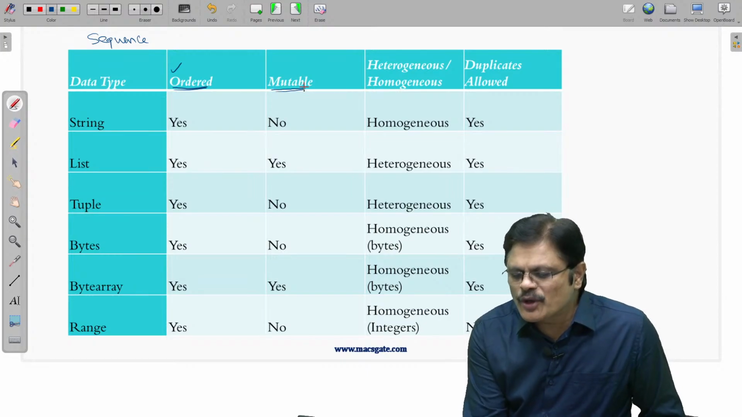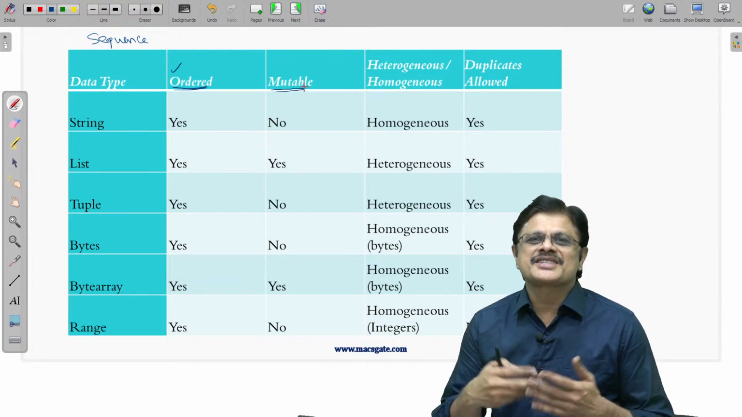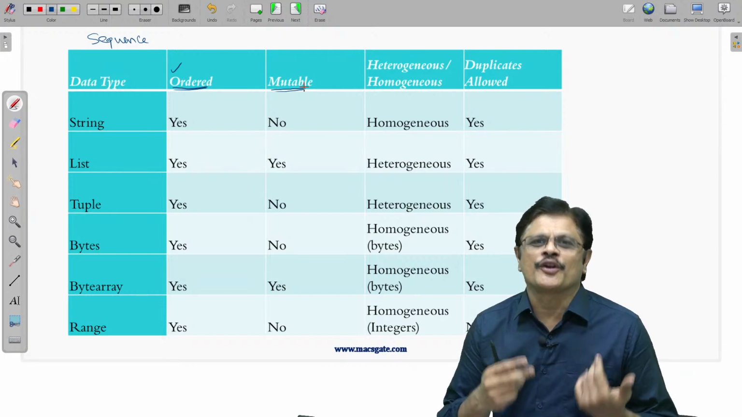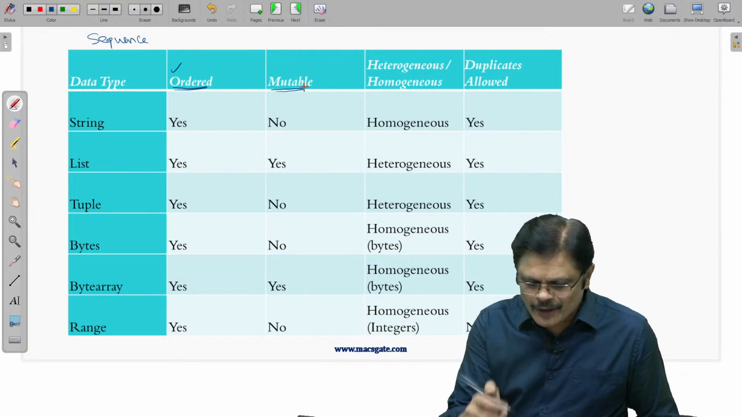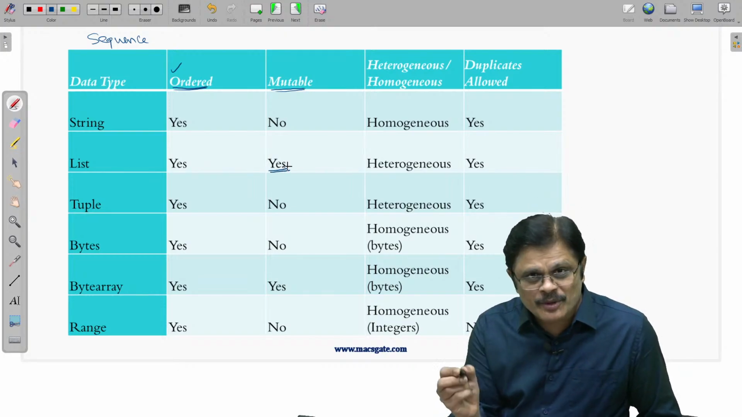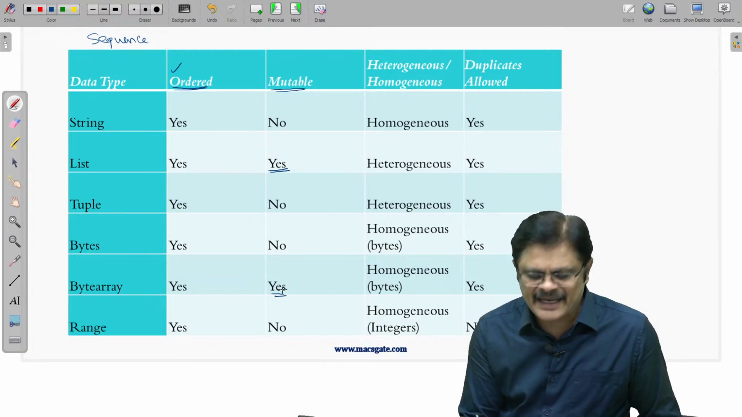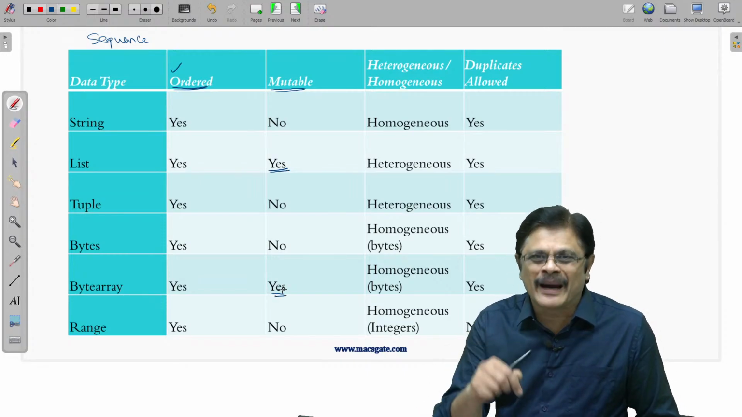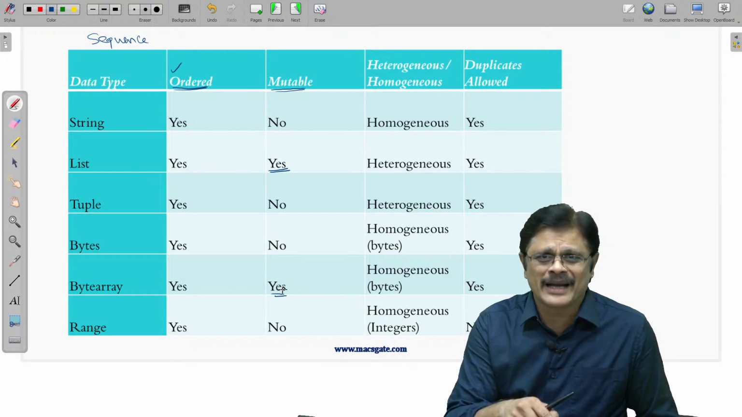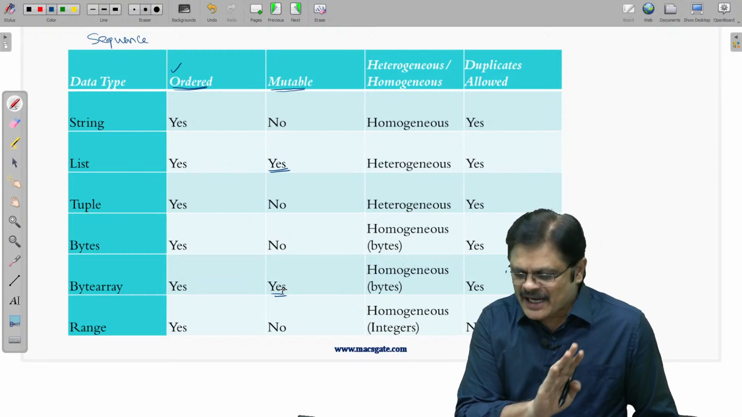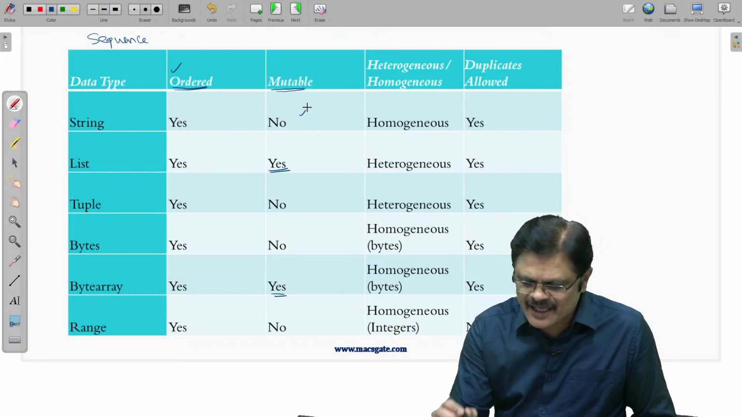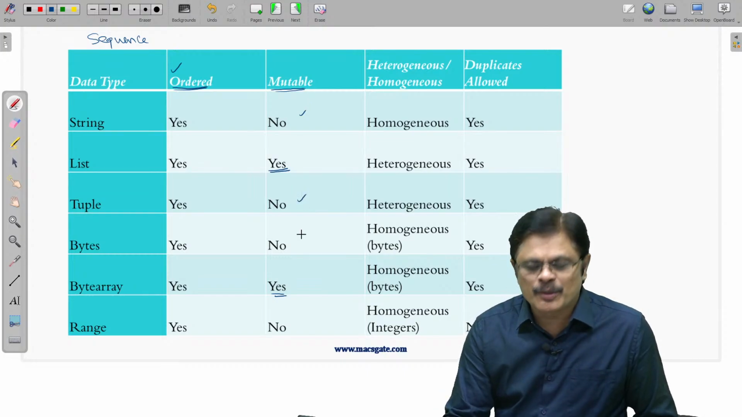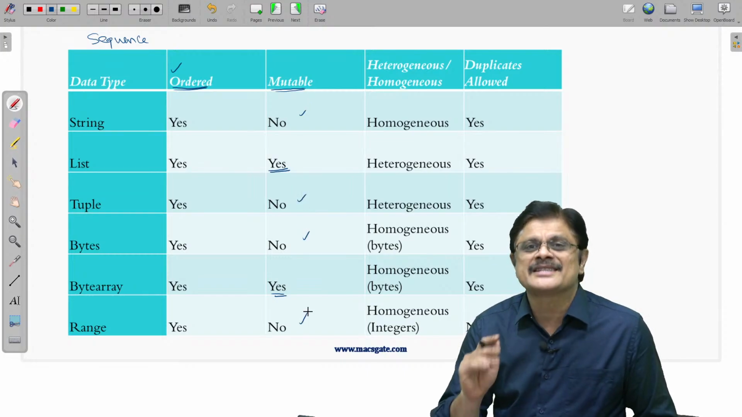Are they mutable or not? Mutable means the state or the values can change or not. Out of all these, list is mutable, and bytearray, which is a mutable variant of bytes, is also mutable. Remaining all, like strings are immutable, tuples are immutable, bytes are immutable, even range is immutable.